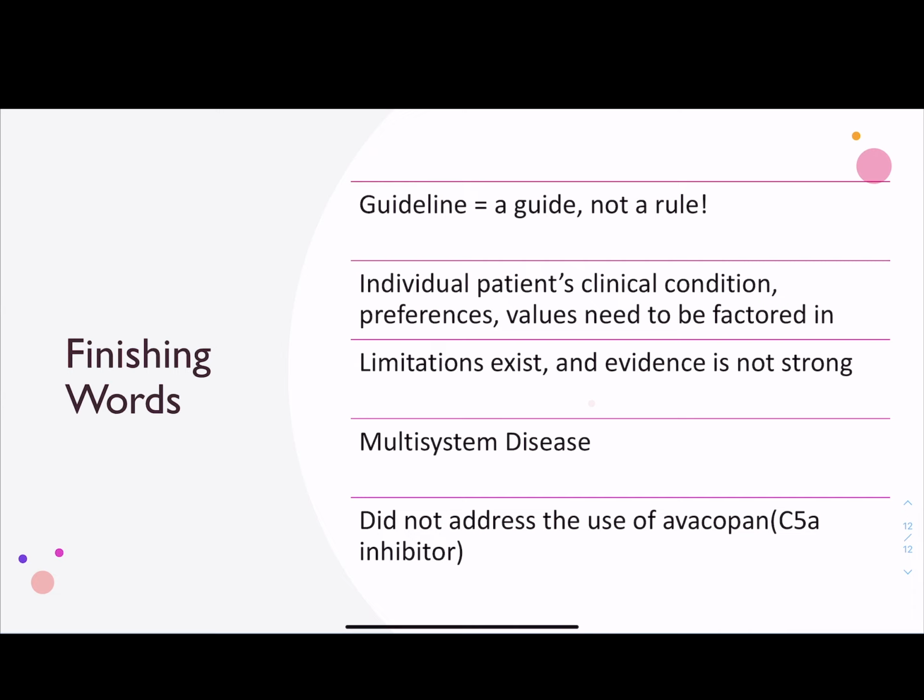Other subspecialists may favor a different management strategy, so the guideline encourages rheumatologists to discuss treatment plans and coordinate care with other subspecialists as needed. Last thing is about avacopan, which is a C5a inhibitor, which has not been included in this current guideline. The study on the drug was published after the completion of the last literature search for this current guideline, so we can look forward to the discussion regarding the medication and the future updates to this guideline.